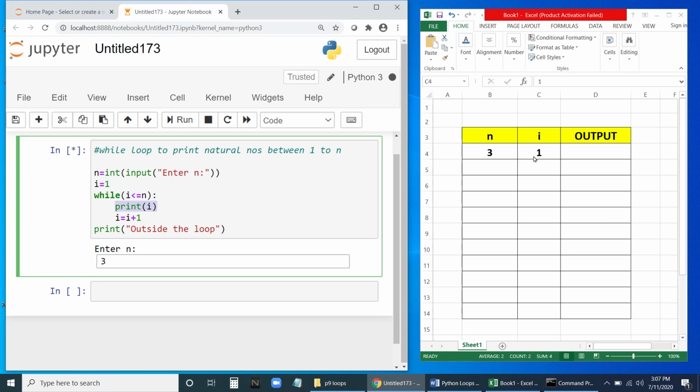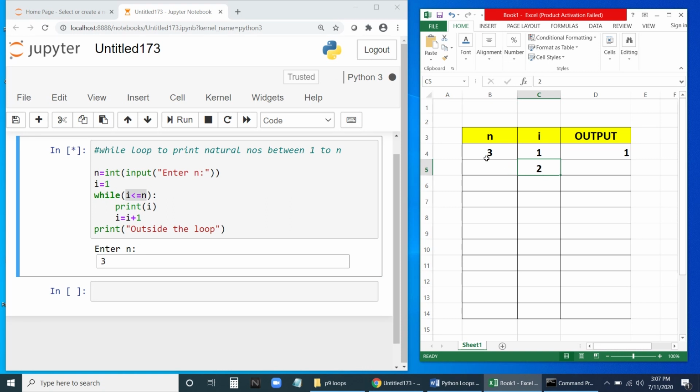It will print I. Print I is nothing but it's going to print the value of I, that is 1. Next, I equal to I plus 1. So I will be incremented by 1. Now it will become 2. After this, it will go back to the loop, back to the condition. Once again, it will check the condition. What is the latest value of I now? We have incremented it, so the latest value of I is 2.